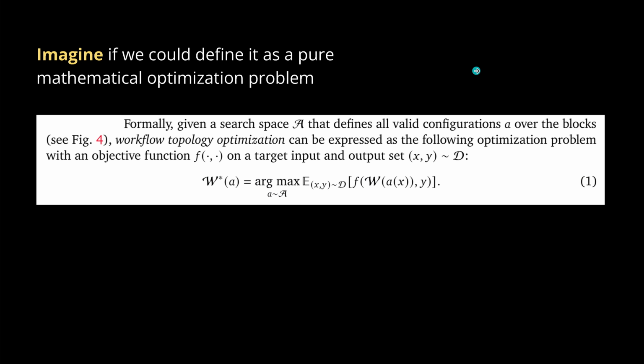So imagine we could define the complete multidimensional, multi-agent, multi-complexity system simply as a single mathematical optimization problem. Now, it's easy to define this problem. It's another topic to solve this problem. But we say, hey, give them a search space A that defines all valid configurations A over a block of multiple agents. We can now define a workflow topology optimization problem that can be expressed as the following optimization problem with an objective function f, and on a target input and output set D. And this is simply the optimization problem that we have to solve. And this is it. Nothing else to it. Couldn't be simpler, no?